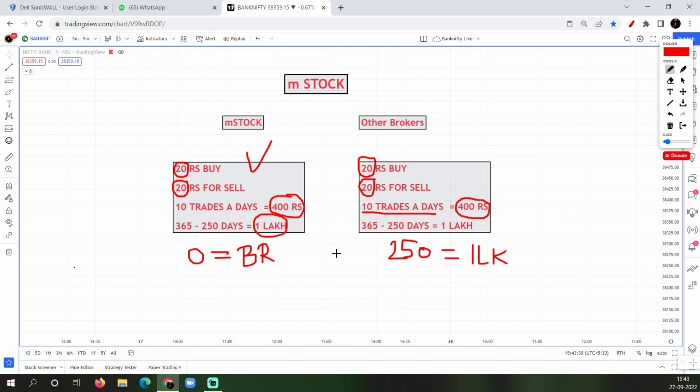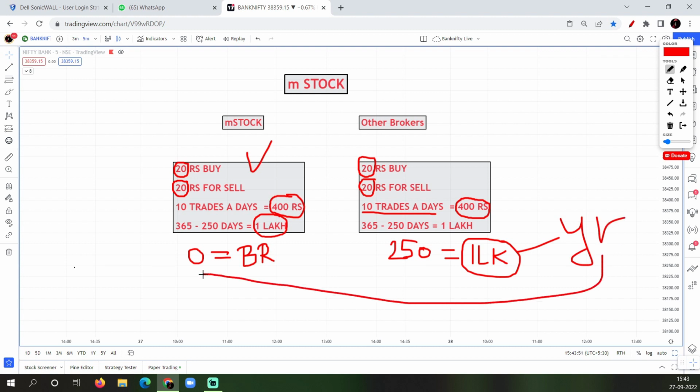Obviously, if you're an option trader taking any trade in mstock, the brokerage charge is 0. So what you're saving is directly this 1 lakh rupees which you pay yearly to any broker. If you're using mstock, that 1 lakh you'd pay other brokers for the year becomes 0. That is a very important point in mstock.